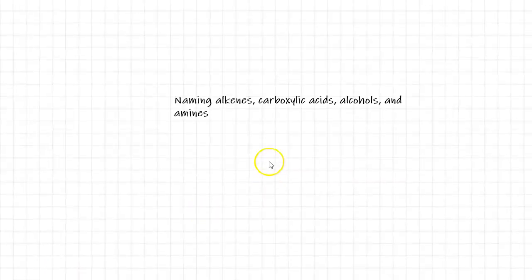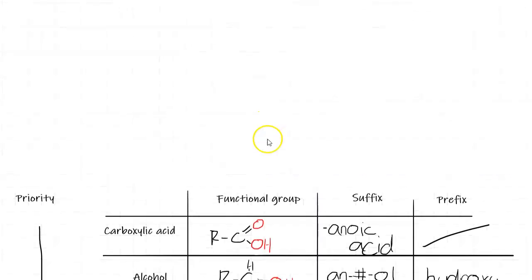Kia ora tātou. Welcome to this video where we'll look at naming the rest of the functional groups for organic chemistry, so alkenes, carboxylic acids, alcohols, and amines. So quite a bit to cover. We'll get through as quickly as we can.